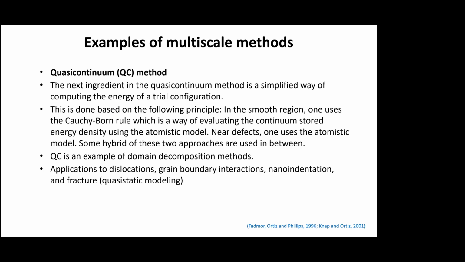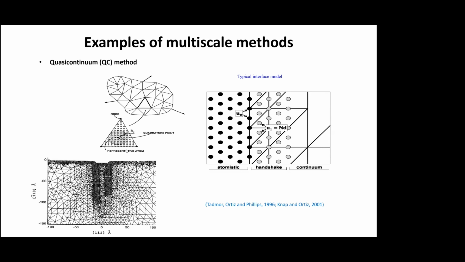you can apply this for dislocations, boundary interactions. People do nano indentation and fracture modeling. So this is how it looks. You have this domain which is divided into lattices. It's a triangular lattice, and then you have these nodes, and this is the representative atom in the middle. It has a nearest neighbor circle. At the edge, it is at the transition point between continuum and atomistic method. So here you need to have a handshake algorithm.